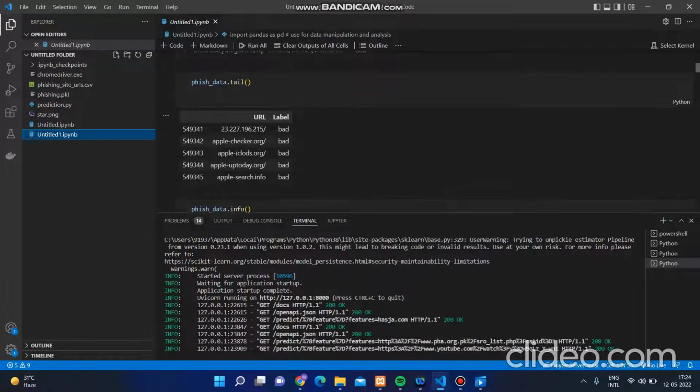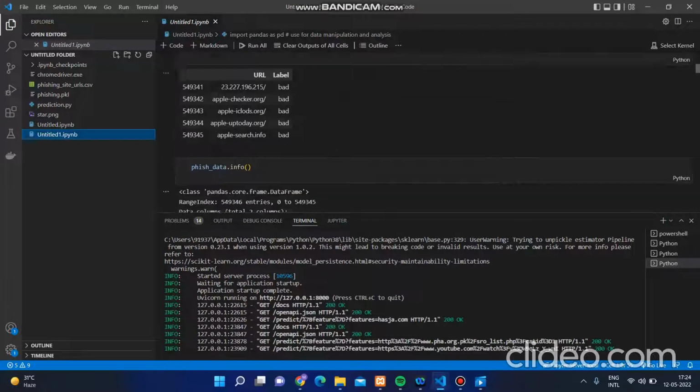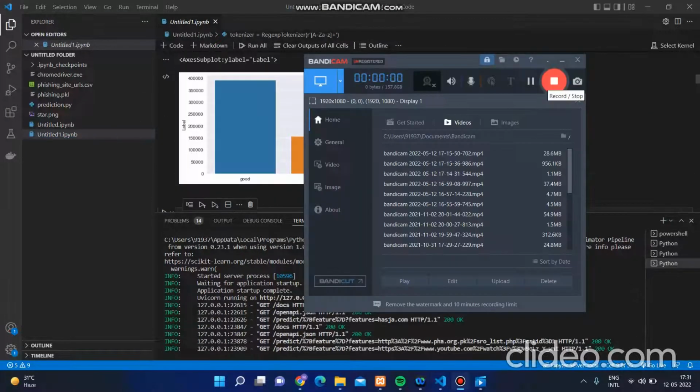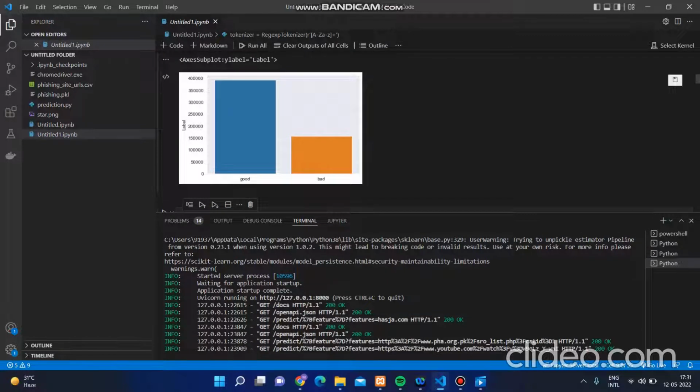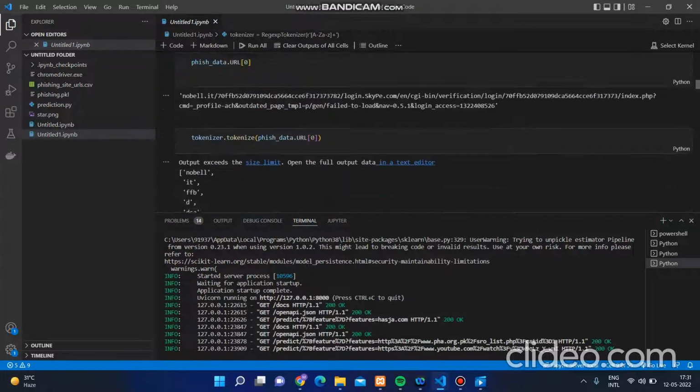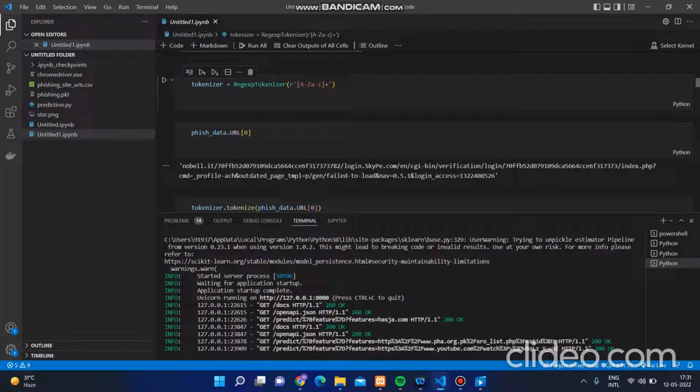We labeled it. As you can see over here, the first 5 are bad, and the last 5, up to 5,49,345, are also bad. This is how we visualized the whole data, the good and the bad. Now going to the next one, that is tokenization. Again we use the NLP concept of tokenization to understand the level of user security.